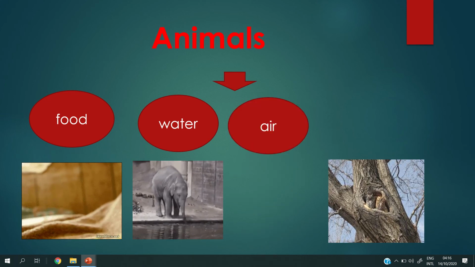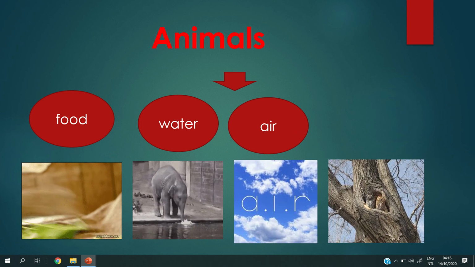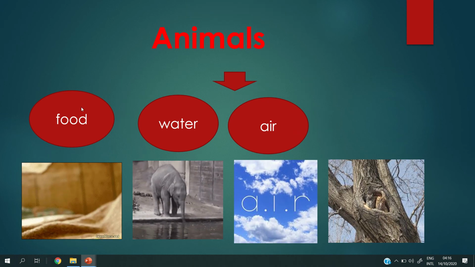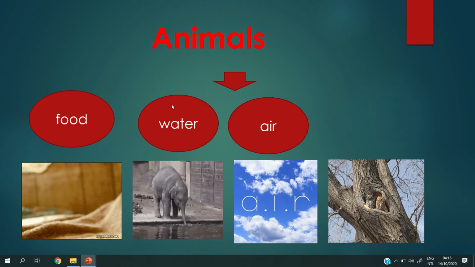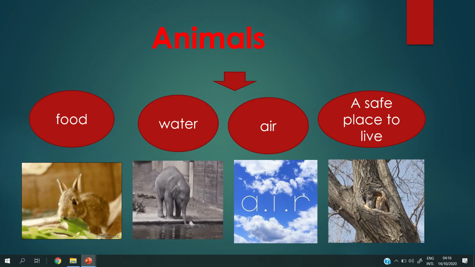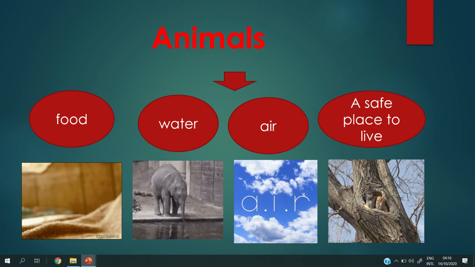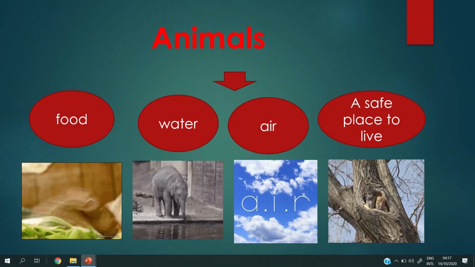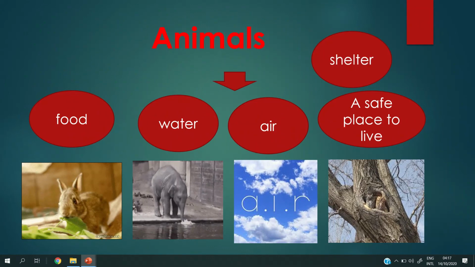Number 3, they need air to breathe. So they need food to grow, water also to grow, air to breathe and grow. And what is the last one? They need a safe place to live.